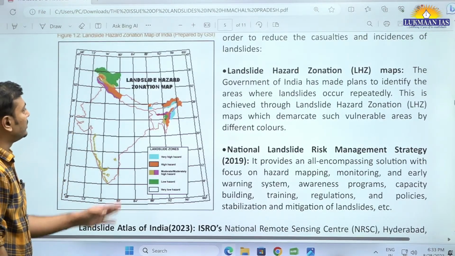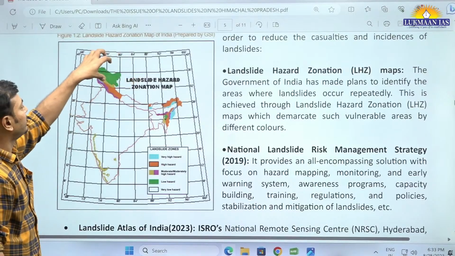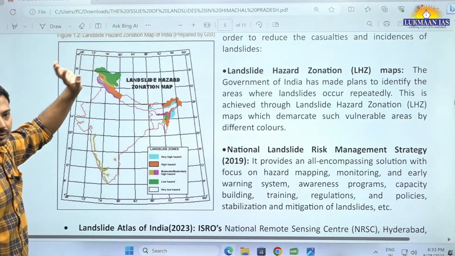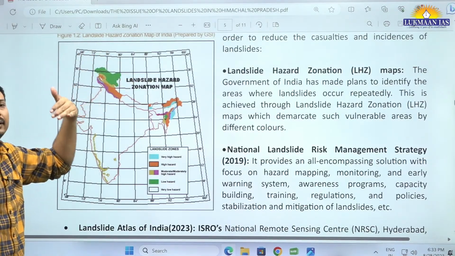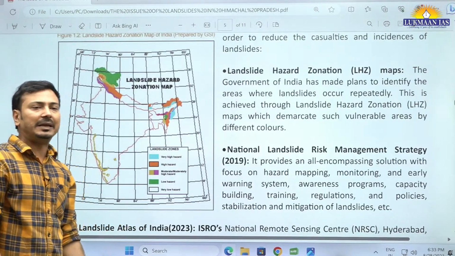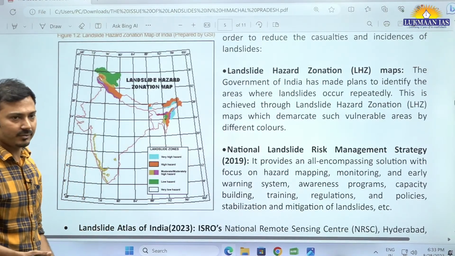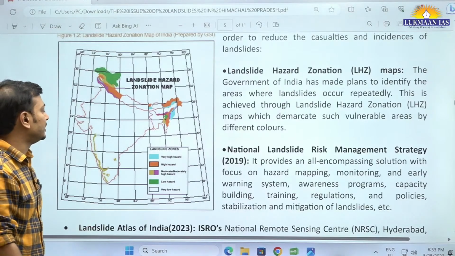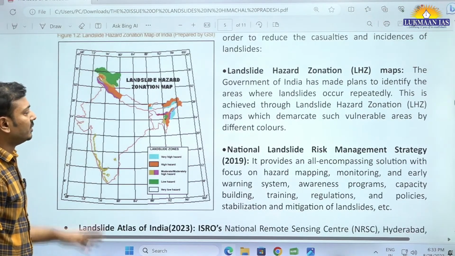The low hazard is the remaining part, say Ladakh and that region, because there is no rainfall there, or not much construction activity of any kind. So we can say that is low hazard at present.